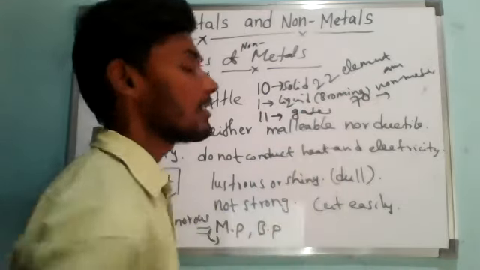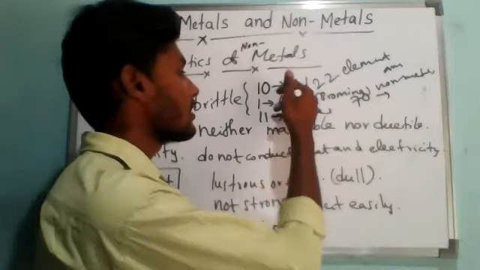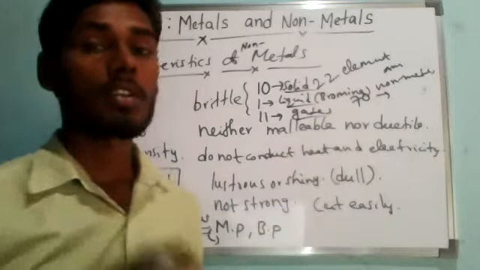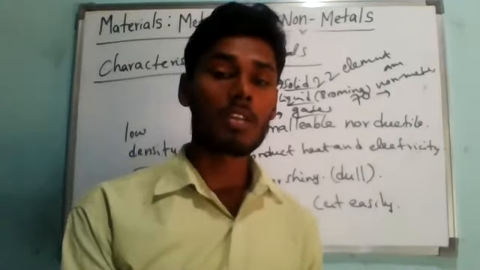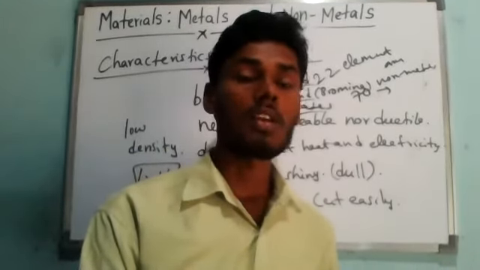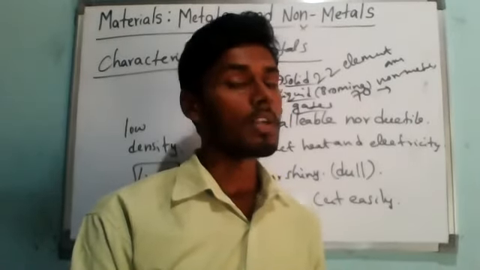So that is why I said non-metals exist in three states: solids, liquids, and gases. But most of the metals exist in the solid state. Only one metal exists in the liquid state, called mercury. Understanding? So these all are metals and non-metals.